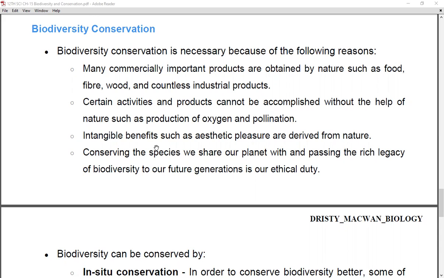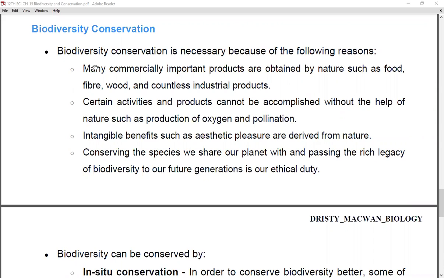So that means, if this generation knows about the species you are seeing right now, it is your ethical duty to save the environment and your biodiversity, in order to pass it to the next generation, so that future generations may also see all those animals, plants, and all the different types of biodiversity.